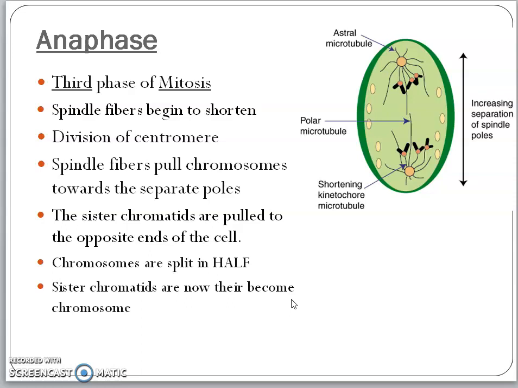The centromere will undergo division, and each equal half of the chromosome, because of the pulling of the chromosomal fibers and the pushing of the divided centromere, migrates to both poles, and thus the chromosomes are split into half.